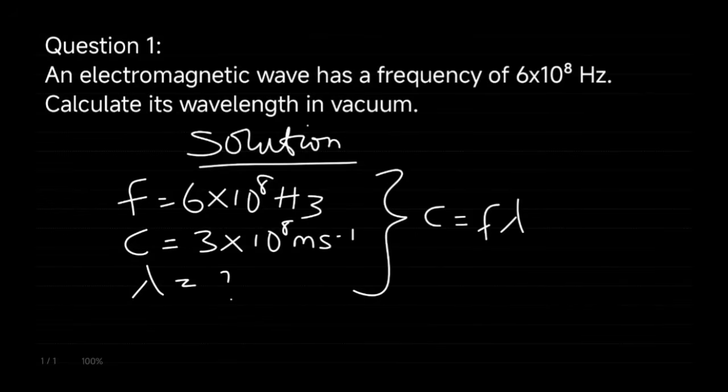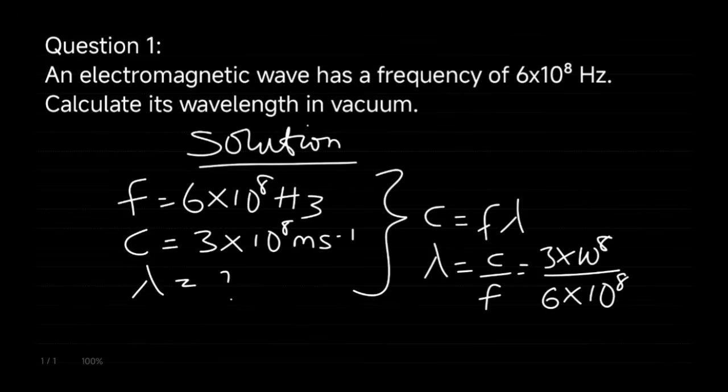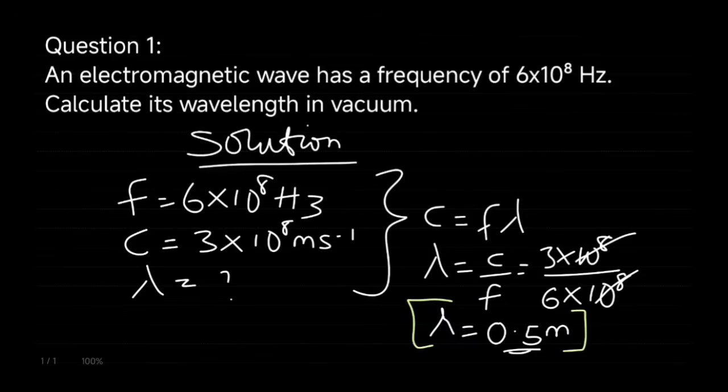So we'll make the wavelength subject of formula. We'll have C all over F, which is the speed of light over the frequency. So I'll be having 3 times 10 raised to the power of 8 meters per second divided by 6 times 10 raised to the power of 8 hertz. This will cancel this. Our answer will be the wavelength is equal to 0.5 meter. So that's the correct answer to the problem given to us.